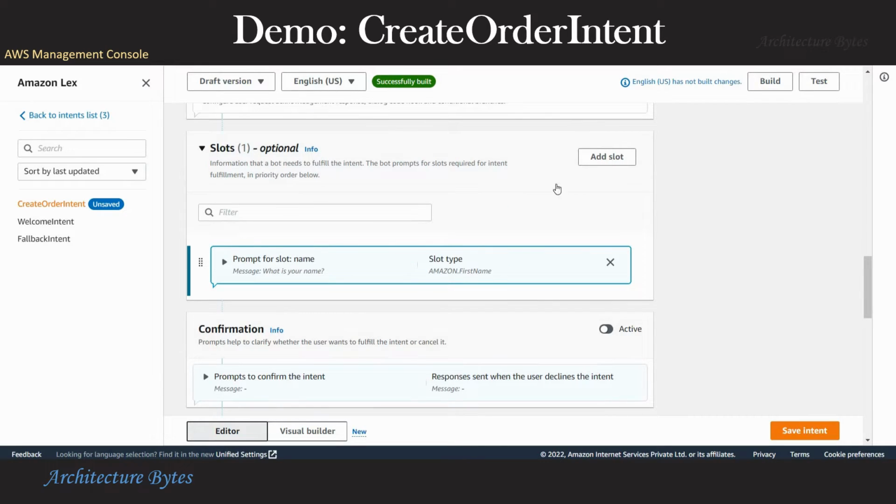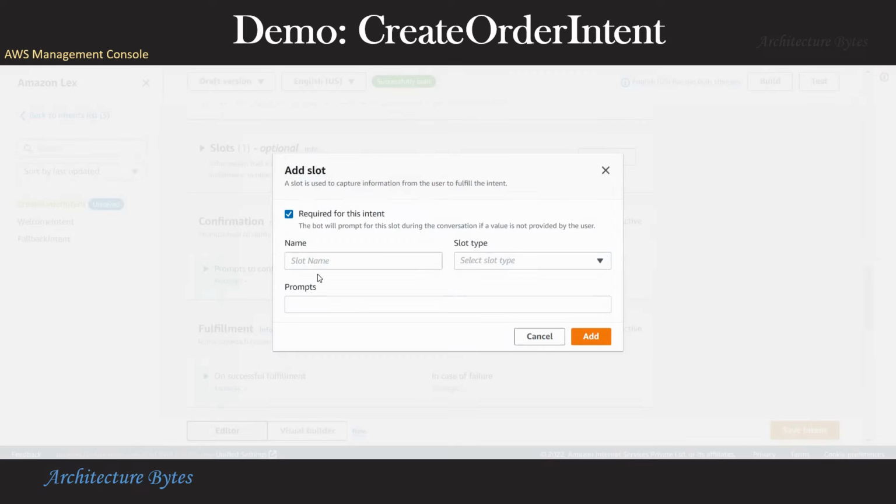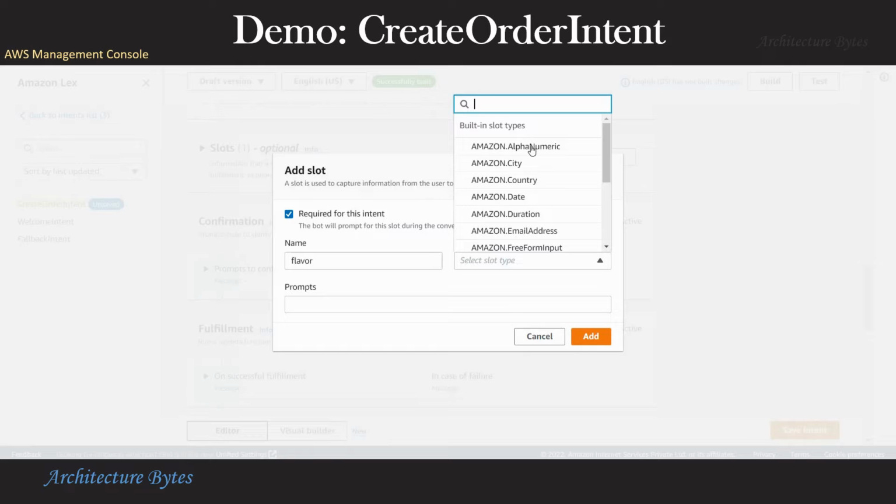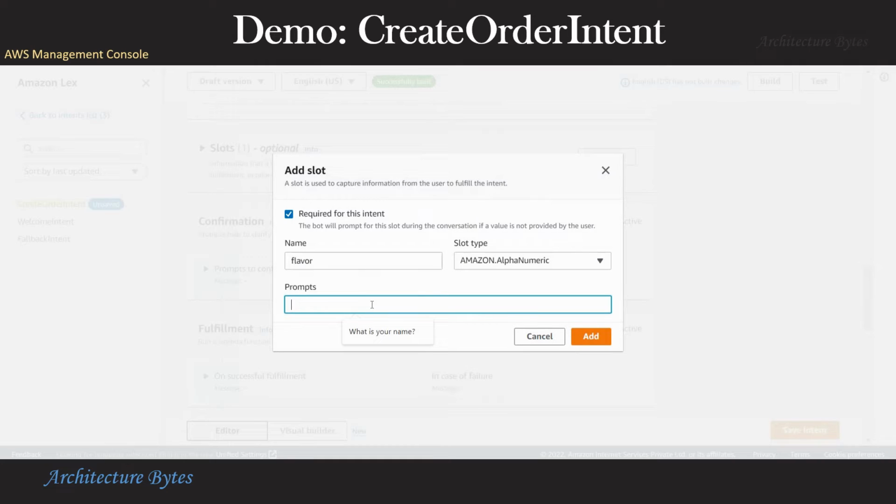Again, we'll add another slot. We want to know what flavor of ice cream the person is ordering. So flavor and slot type Amazon.alphanumeric. Prompt is what flavor.